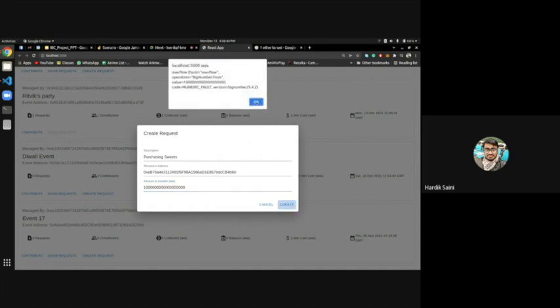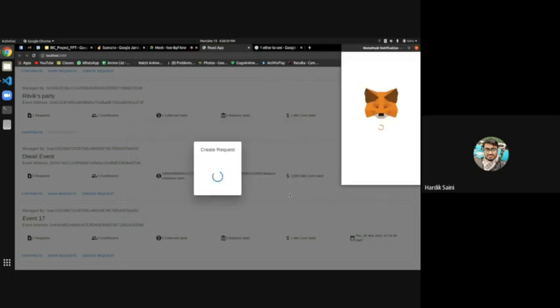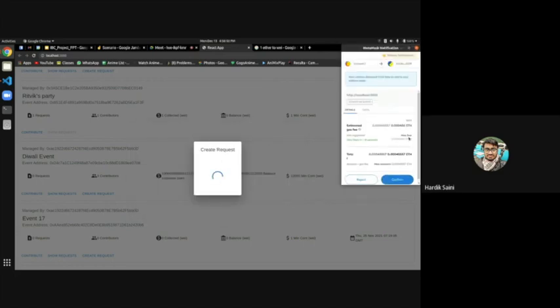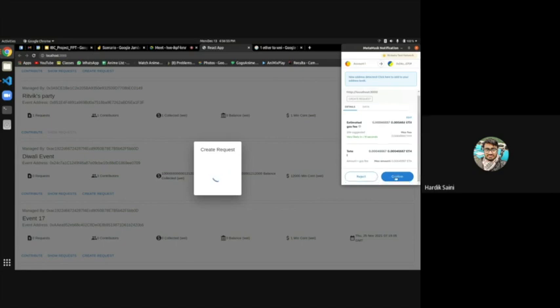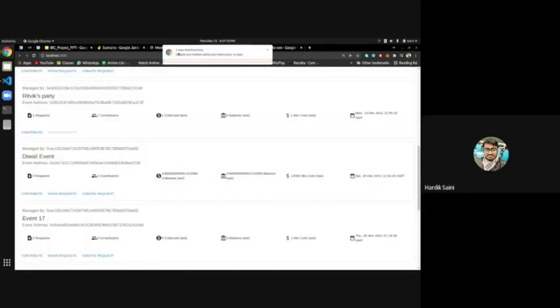It will give an error because it's a very big number. So let's see. Here I have created a request, and it is showing this many ethers. Actually, this money is not being transferred right now. It is only a request to spend this amount of money. This amount should be transferred to the account which I have entered.